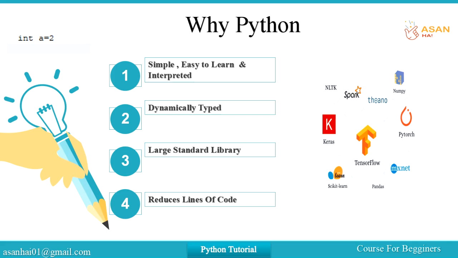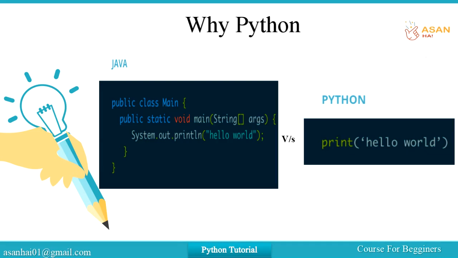Next thing is Python reduces the lines of code. Guys, look at the snippet here. We have two languages, one is Java, another one is Python. We can see the difference in the lines of code. We are just printing hello on the screen. We have to use 3 lines in Java but only 1 line in Python.